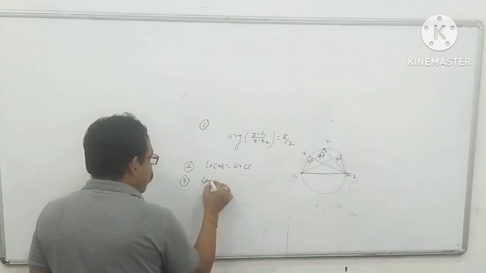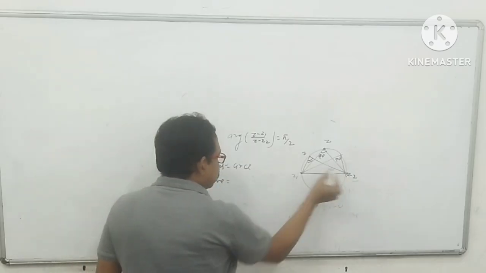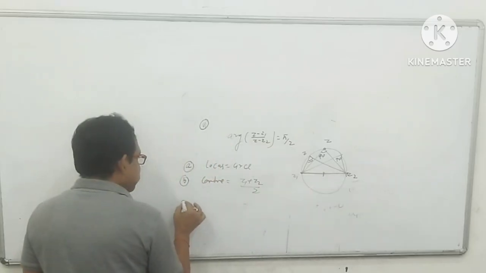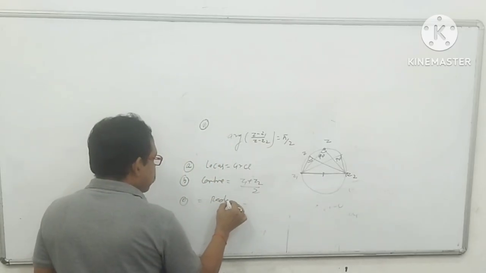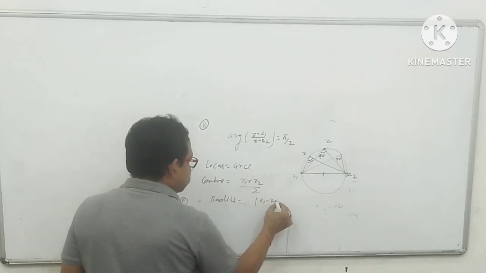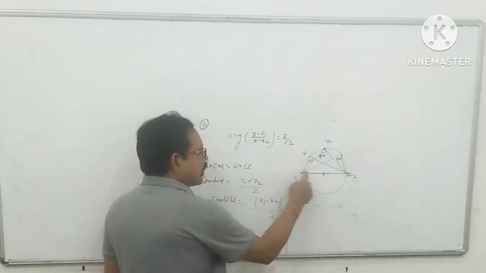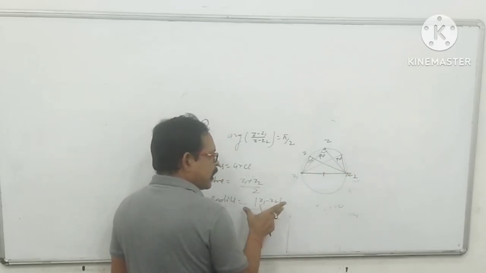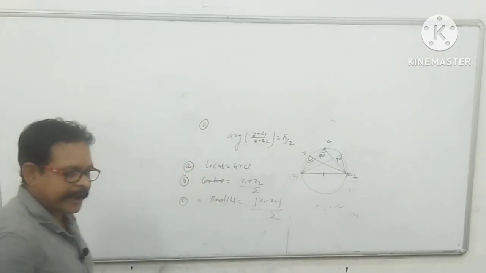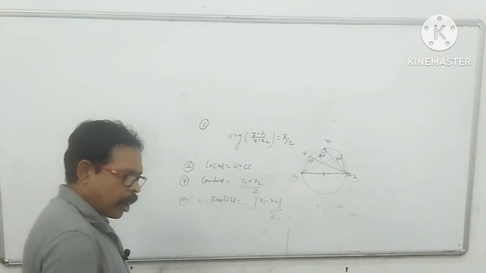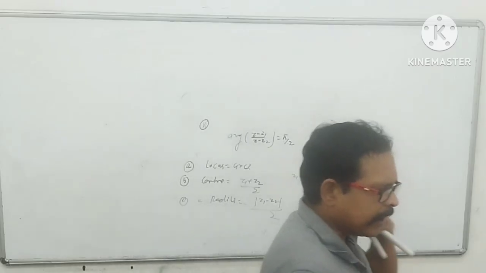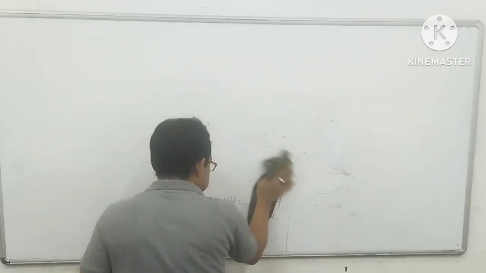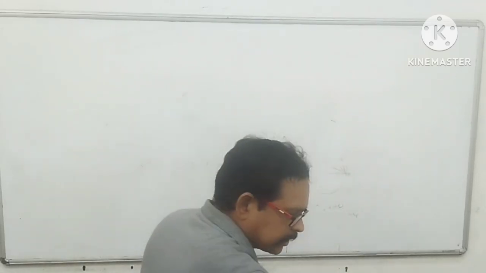Second, the center is what? This is Z1, Z2. Z1 plus Z2 by 2, this is the midpoint, and the radius is what? You can find the radius, that is mod of Z1 minus Z2 by 2, because the mod distance between Z1 and Z2 would be your diameter, divided by 2, you will get the radius. Now in the next way again I am moving on to the next point, that is the seventh point.